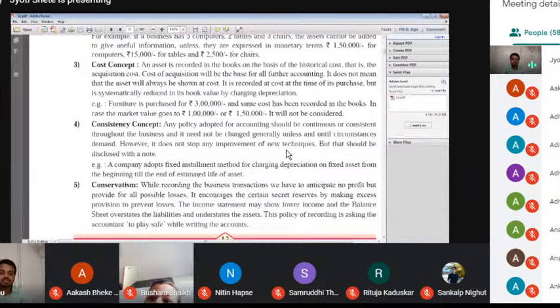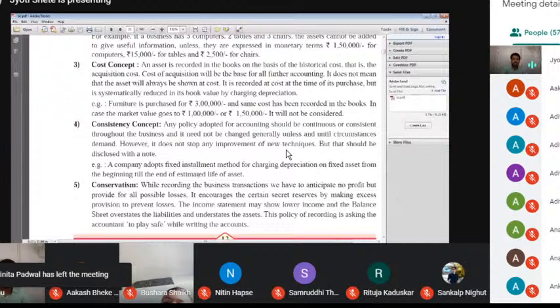All the commodities, all the assets we express in terms of money, that's what we call the money measurement concept, because accounting only knows numerical form. So that's why we enter the value of any asset, any commodity, in terms of money. The next point, cost concept.